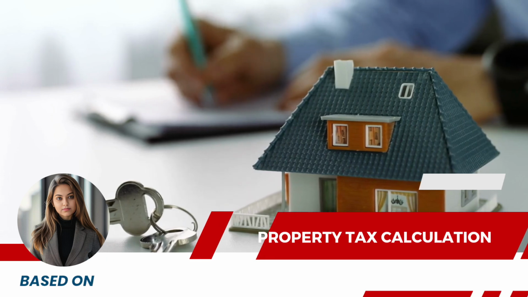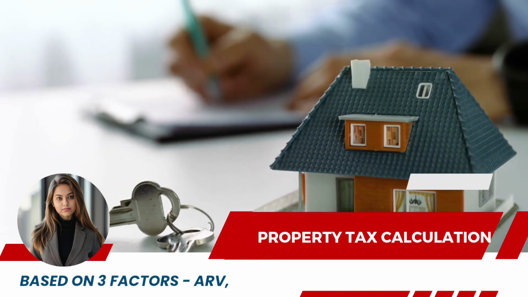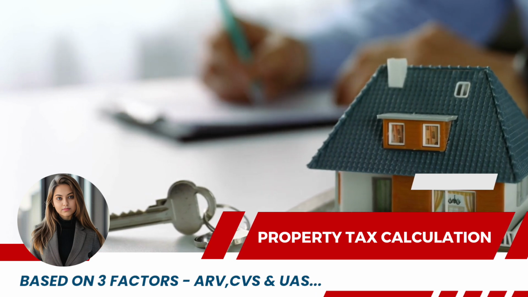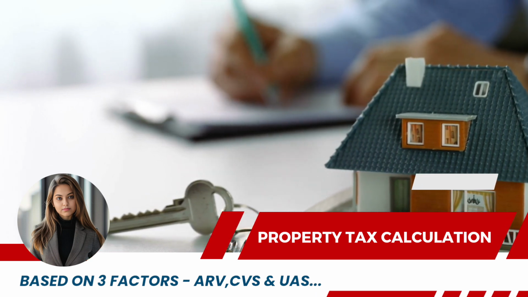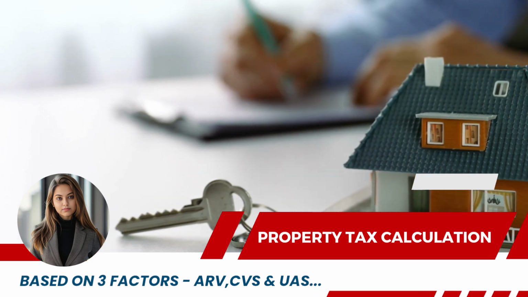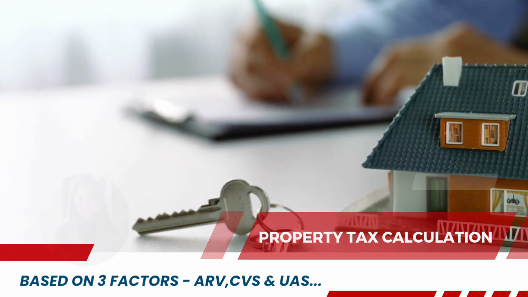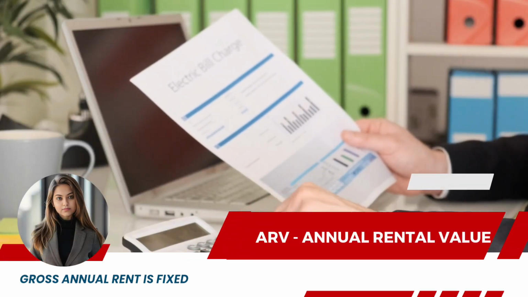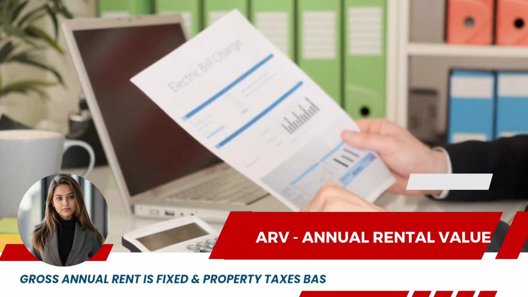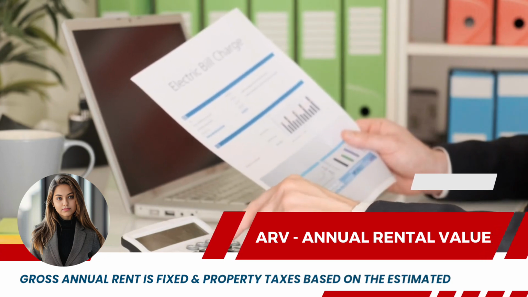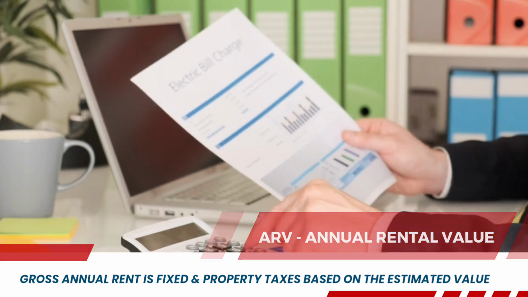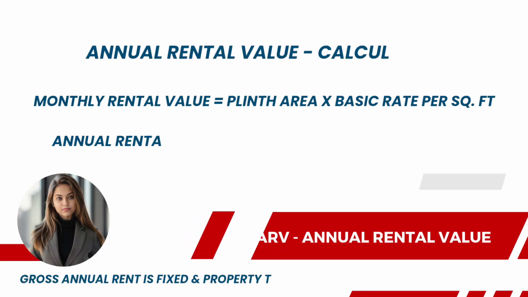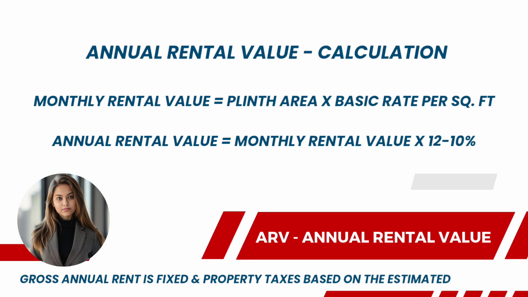Property tax in India is mainly calculated on three factors: annual rental value or rateable value (ARV), capital value system or CVS, and unit area system or UAS. In the annual rental value, that is ARV, it's a system in which the gross annual rent of the property is fixed by the municipal body and taxes would be levied based on the estimated value. Here is the formula to calculate ARV.